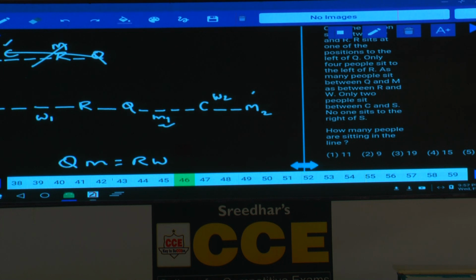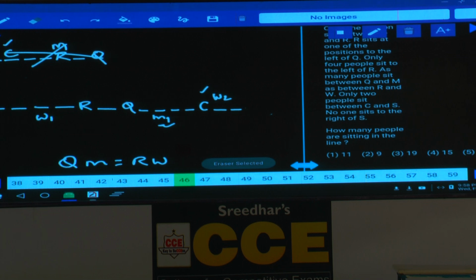And only 2 people between C and S. Now, as C is at this place, S can be either here or here. Either S can be at the M1 place or S can be at the M2 place. And one more piece of information: no one is seated to the right hand side of S, which implies that S cannot be at this place. Are you following this one or not? If S is here, there are some 6 persons to the right hand side of S, which is not possible. Hence S must be in the place of M2.